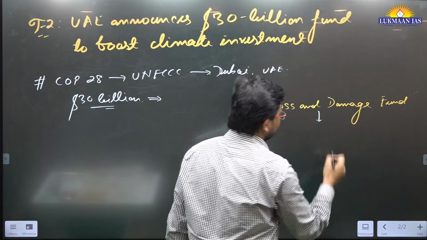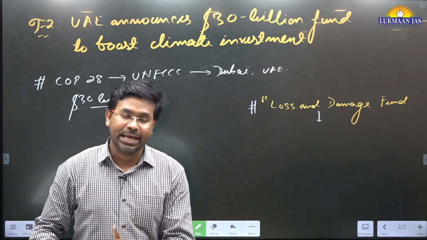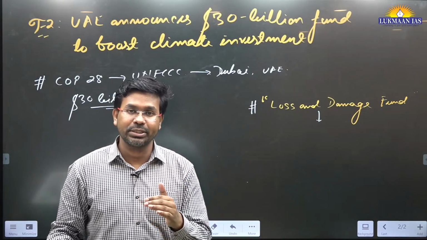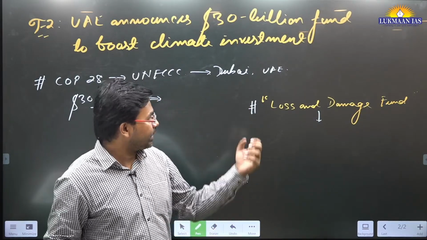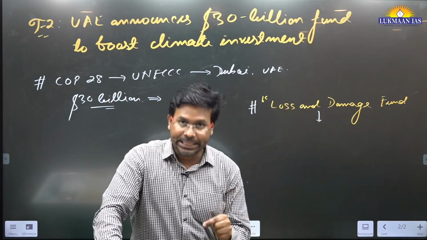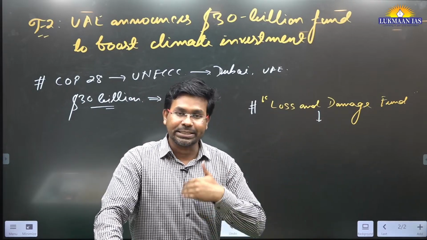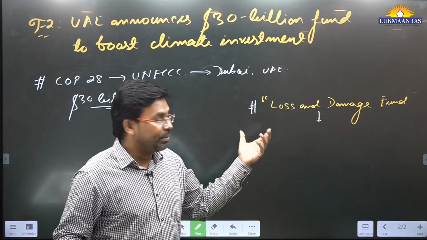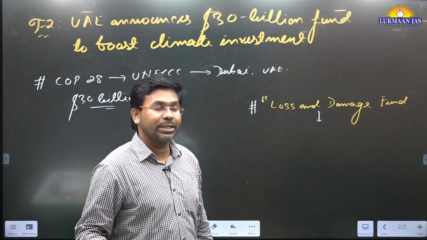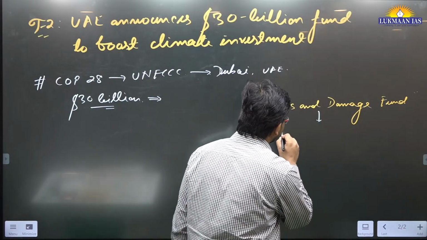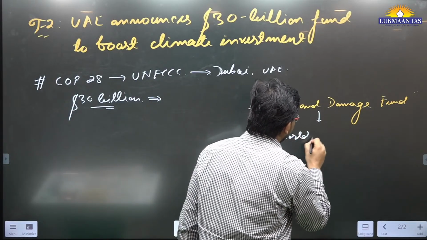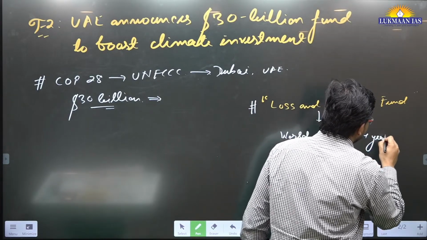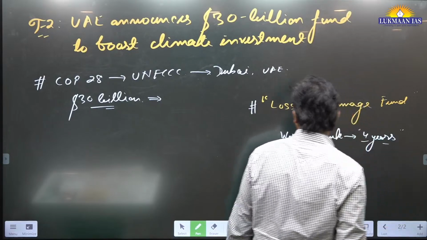In COP 27, all the member countries of the United Nations Framework Convention on Climate Change proposed the idea of creating a loss and damage fund. And in this COP 28, these countries have agreed that the loss and damage fund will be created. What will be the purpose and nature of this fund? Basically, this fund will be initially managed by the World Bank for the initial 4 years.